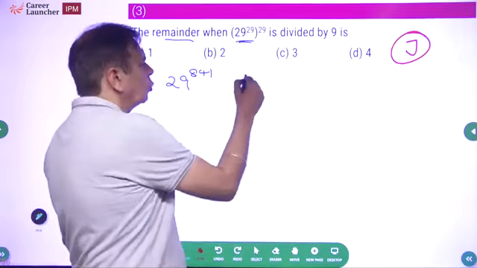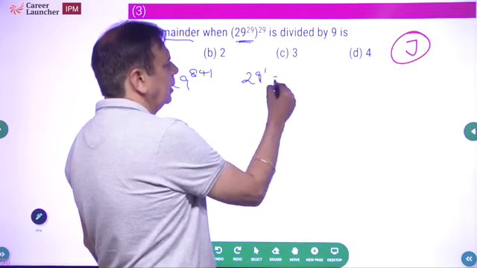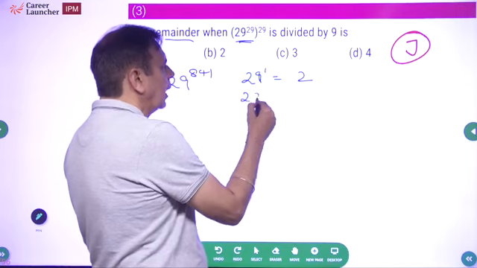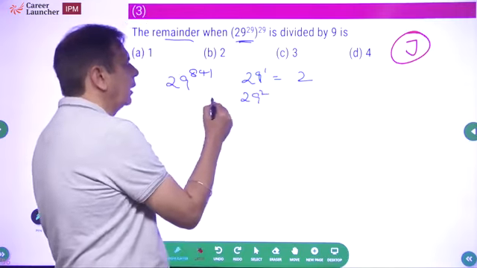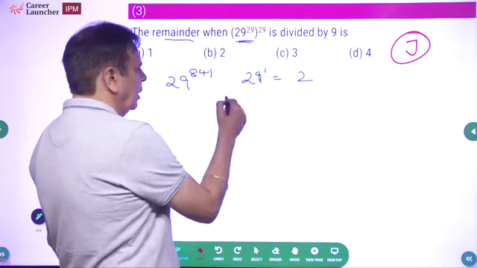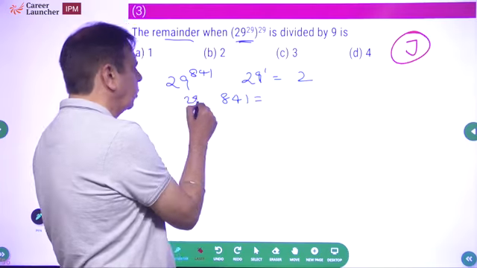Let's start. 29 to power 1. What is the digit sum? 9 plus 2, 11, 2. 29 square. What is this? 841. Okay, let me just write it here.